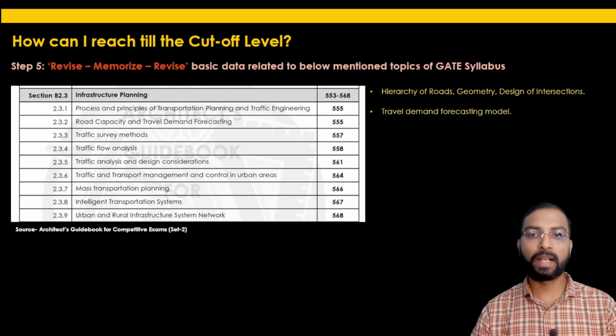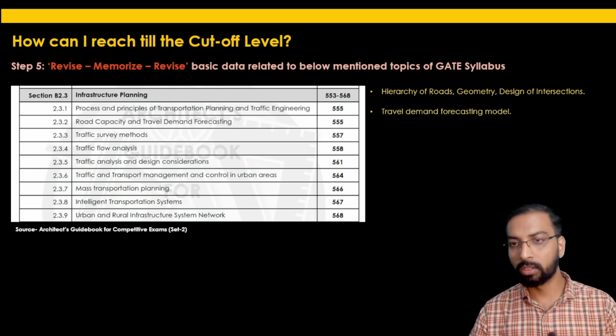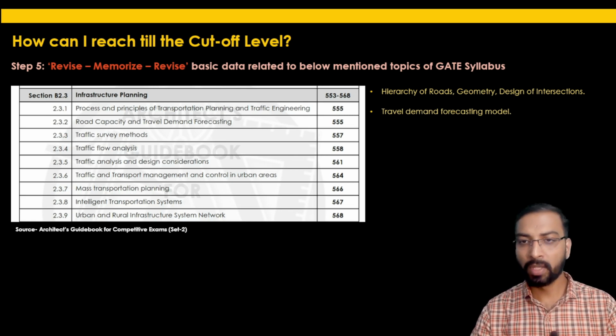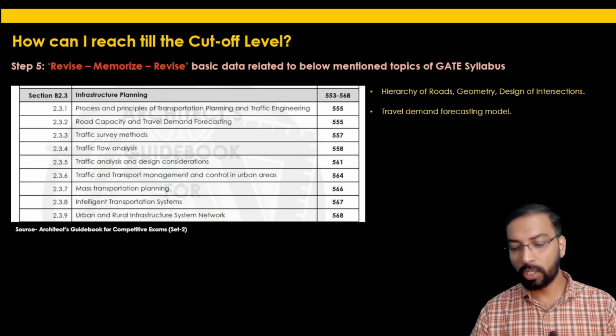Just go through the travel demand forecasting model. It is available in set 2, or you can search for it on the internet also. You should have a good understanding of the different terms related to this travel demand forecasting model.